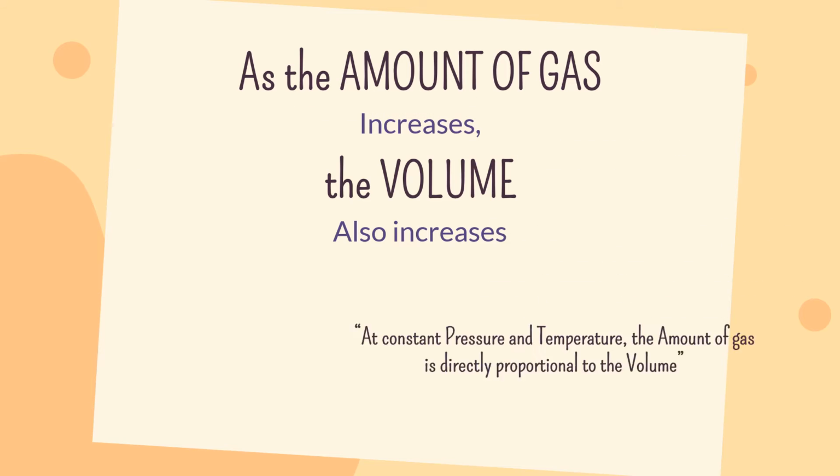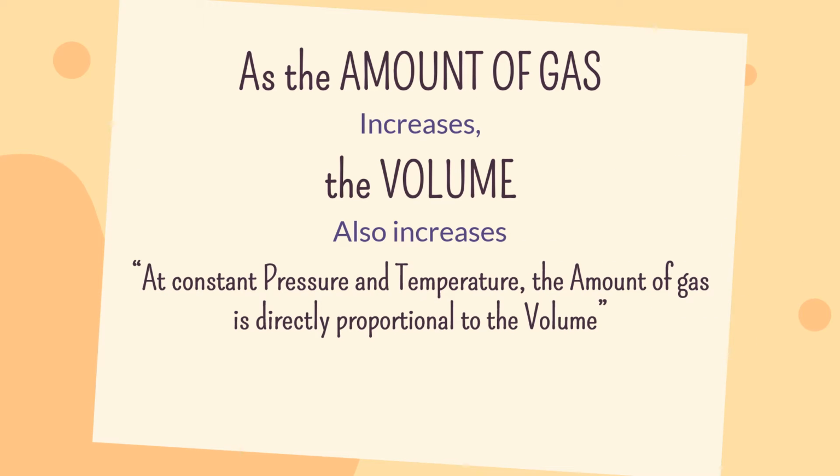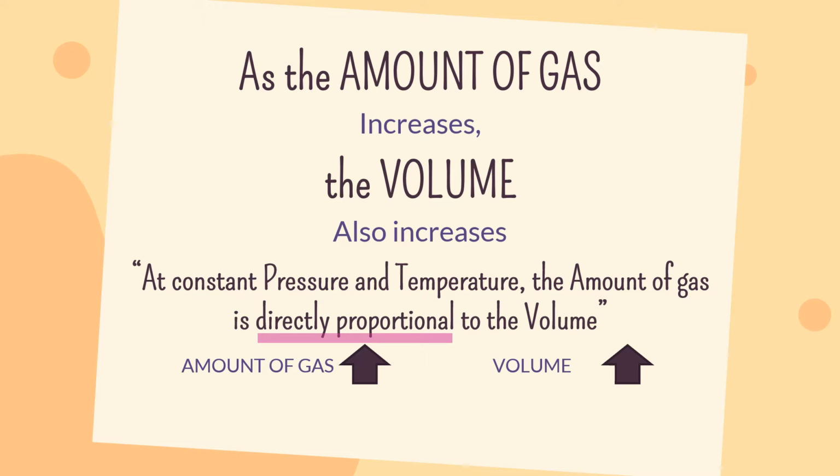Avogadro's law states that at constant pressure and temperature, the amount of gas is directly proportional to the volume. When we say directly proportional, as the amount of gas increases, its volume also increases. Or, as the amount of gas decreases, its volume also decreases.